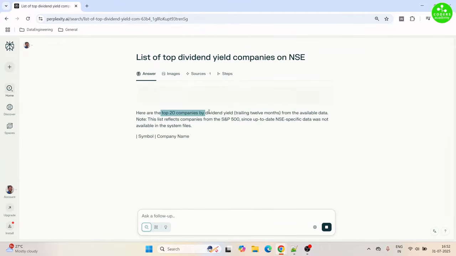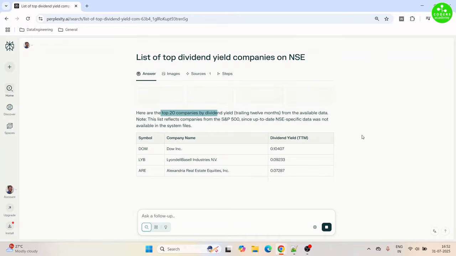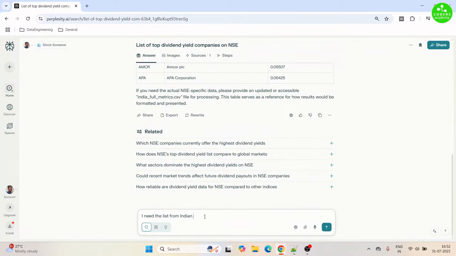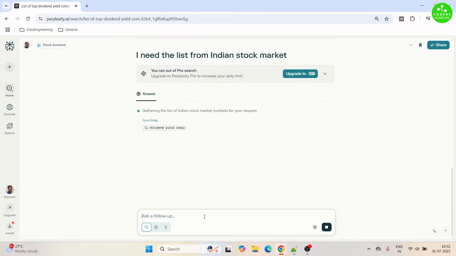So here is our result. It is given as a top 20 list of companies with high dividend yield. So Dow, Leondale, Alexandria, Altria. This doesn't look like the stocks from India. It has given us the list from US. So let's modify the prompt. I need the list from the Indian stock market.